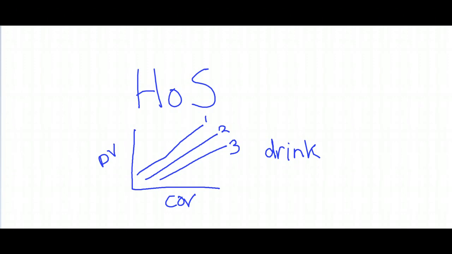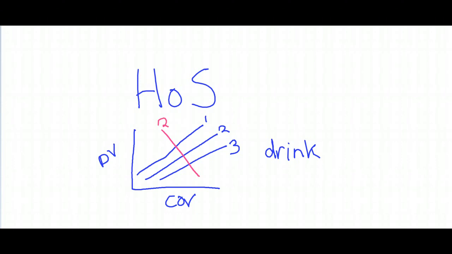But if they were to somehow interact, which would be indicated by a crossing of the lines, that would indicate that the relationship between the dependent variable and the covariate was not statistically similar across the levels of the IV. So let's say 2 would interact.